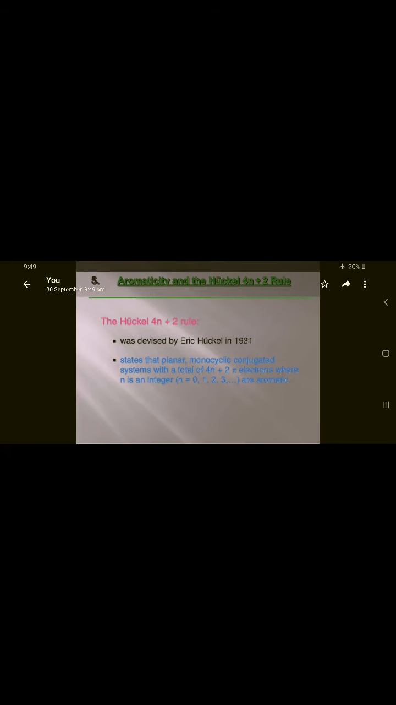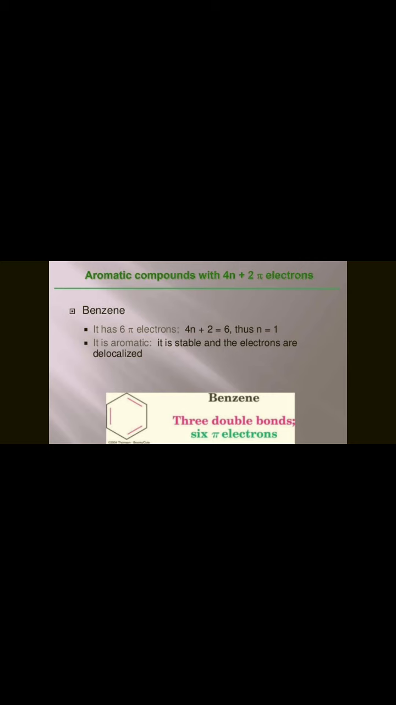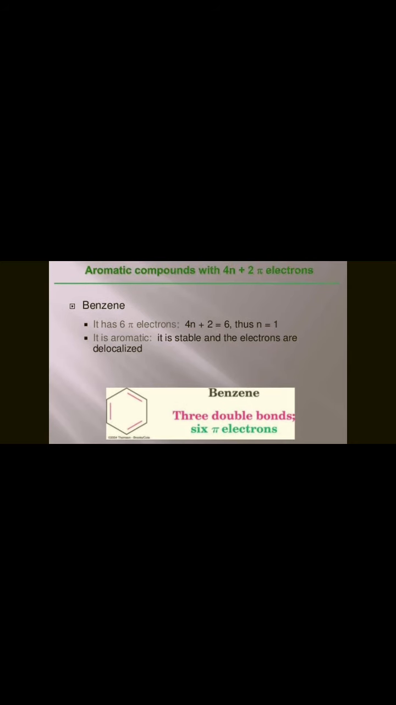4n plus 2 pi electrons in Huckel's rule for aromatic compounds. So benzene has 6 pi electrons: 4n plus 2 is equal to 6, so n is equal to 1. It is aromatic, it is stable, and the electrons are delocalized. So aromaticity requires cyclic systems, planar systems, delocalized bonds, and following Huckel's rule, 4n plus 2 pi electron systems. So 4n plus 2 pi electrons are 6. So this benzene is stable and its bonds are delocalized.